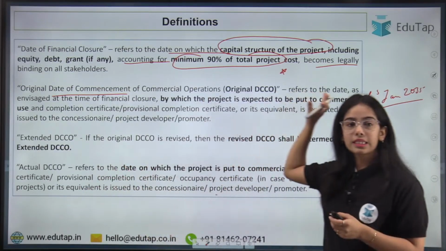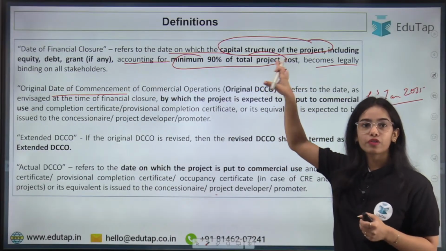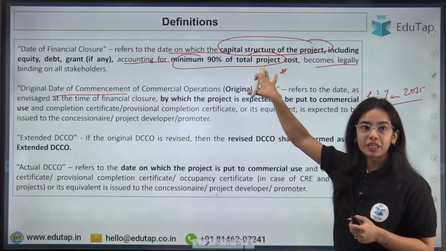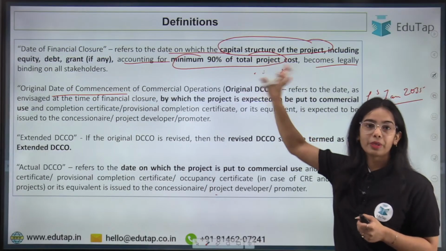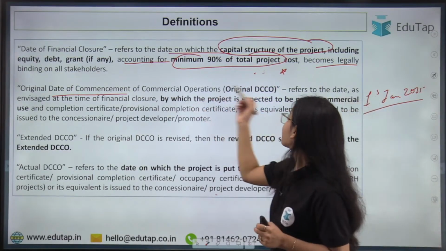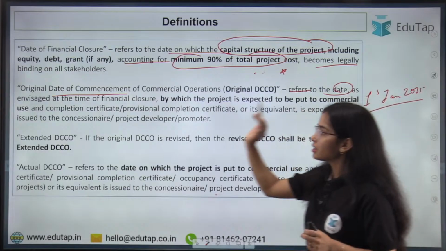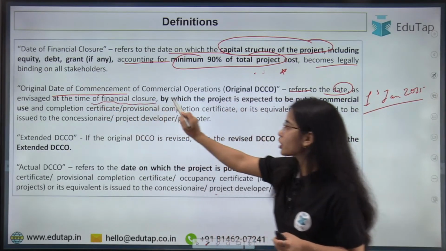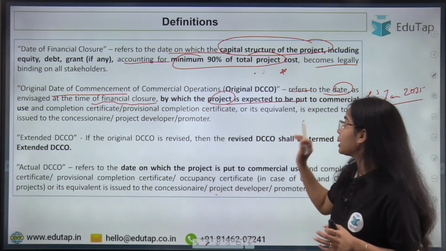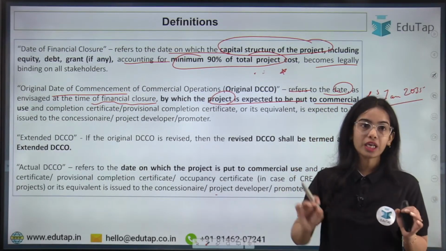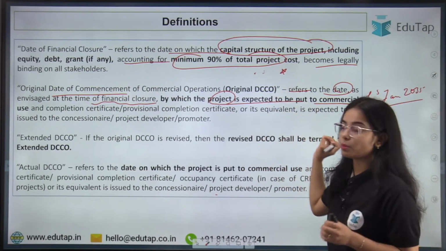So this is the original date of commencement that was promised by the entity to the lenders or to the stakeholders. This is the date that was promised during the time of financial closure, when the documents were being signed, when the loans were being approved. So it refers to the date, as set at the time of financial closure, by which the project is expected to be put to commercial use. This is the original date of commencement of commercial operation.